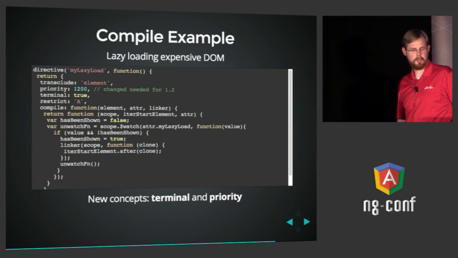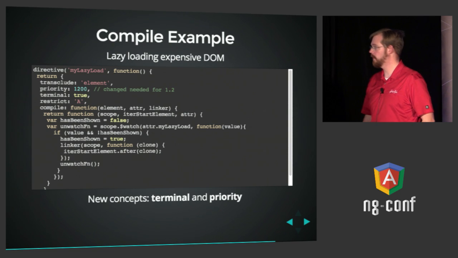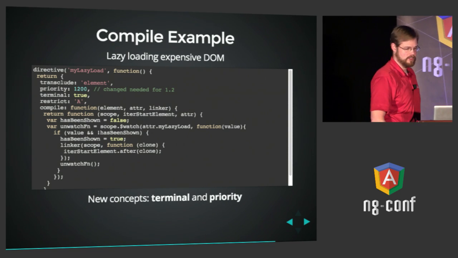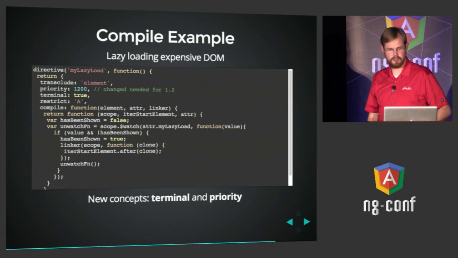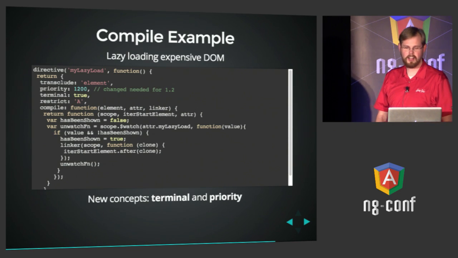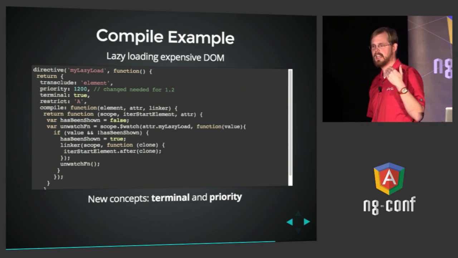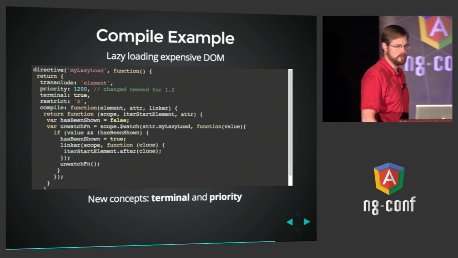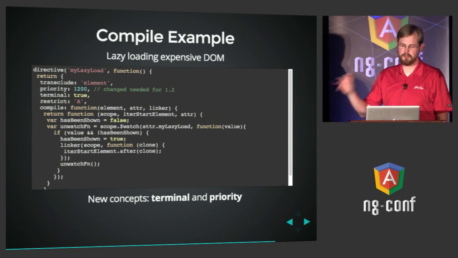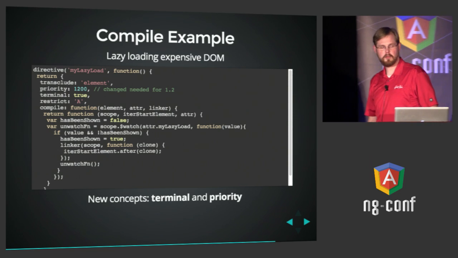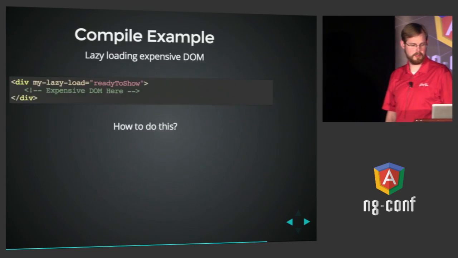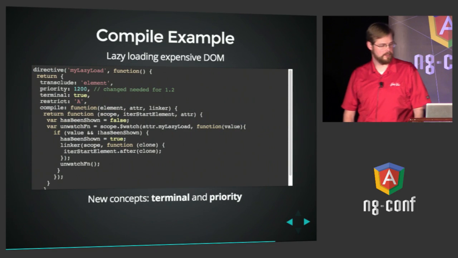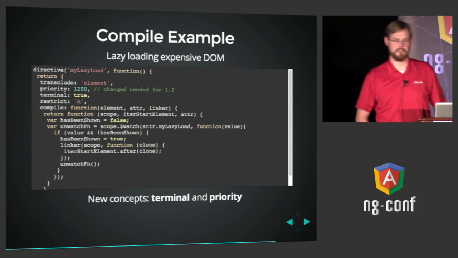So this is going to introduce a couple of new concepts, which I'll talk about in just a minute. But it actually uses the word transclude, which is, I know, a little intimidating, but we'll get to that too. It has a high priority. This is to make sure that it runs before any other directive on that element. And it's called terminal, and that prevents subsequent directives from being processed. In this case, we're restricting it to attributes because, again, we want to put my lazy load as an attribute on another element. And it has a compile function, and that's all it has, no link function.